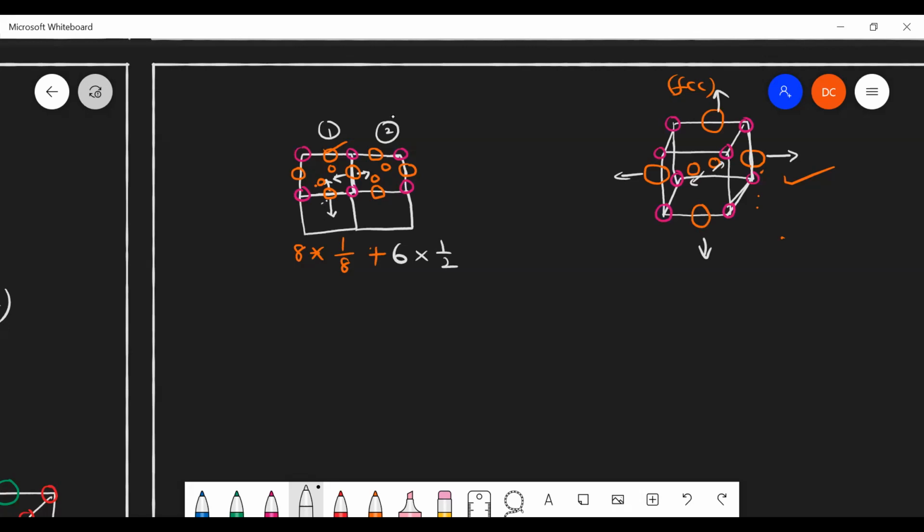Half of the atoms can be shared to the particular unit cell, and another half will be shared to the nearby unit cell. Is that clear or not?